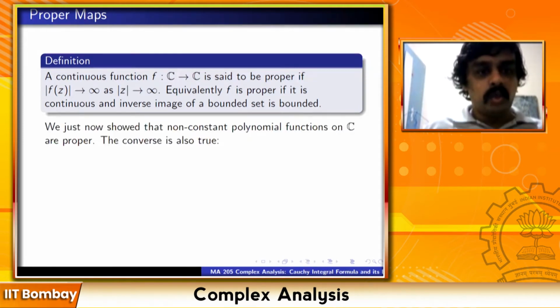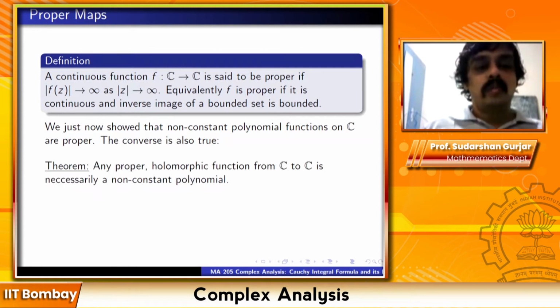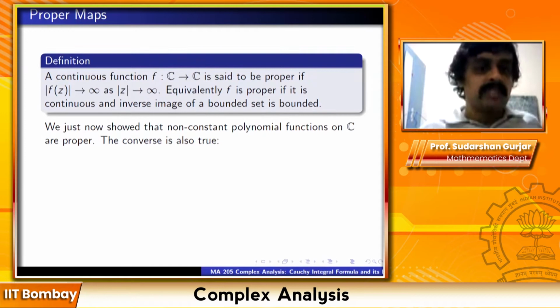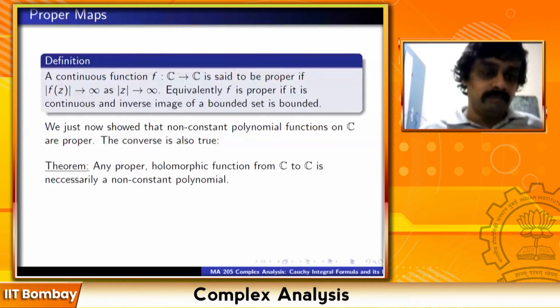Then we just now showed that non-constant polynomial functions on C are proper. That is what we just now proved. One important class of such examples are polynomial functions, non-constant polynomials. Now, what is interesting and less obvious is that even the converse is true. Any proper holomorphic function from C to C is necessarily a non-constant polynomial. We won't prove this theorem, but this is an important theorem, so I thought I'll at least state it. Any proper holomorphic function from C to C is a non-constant polynomial.